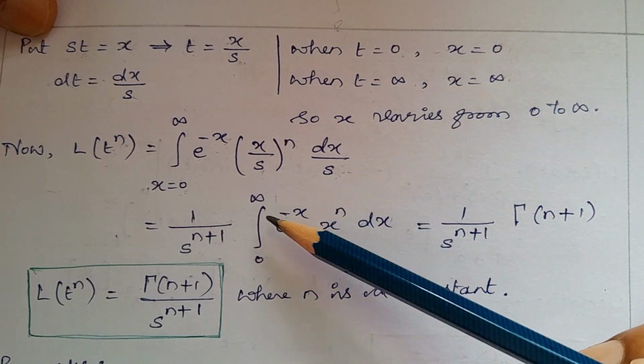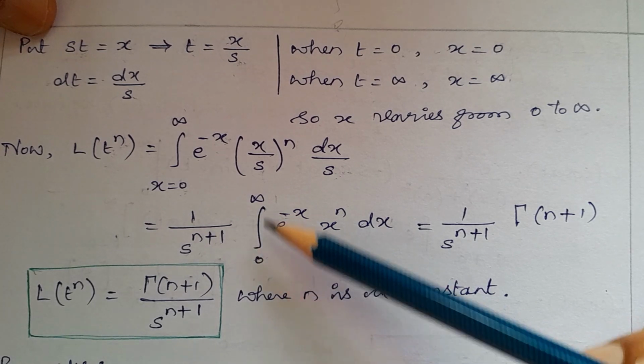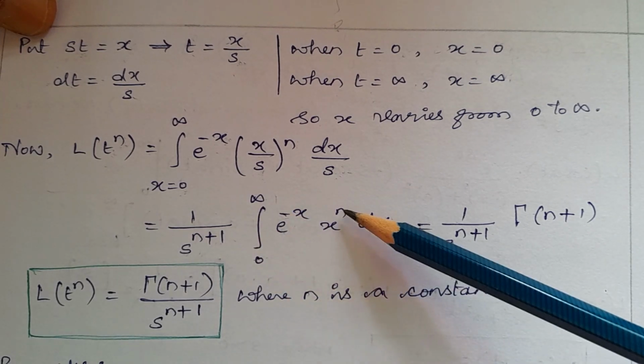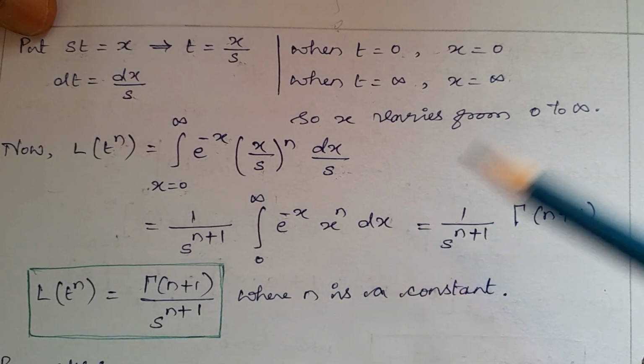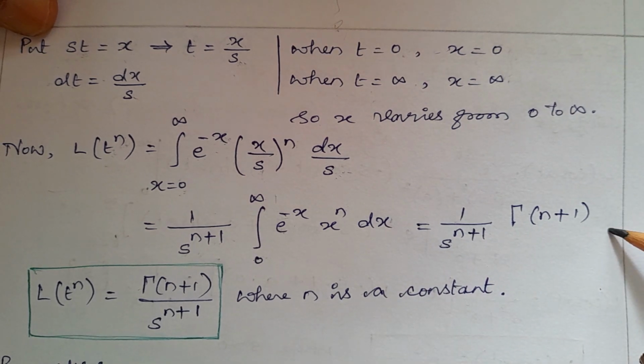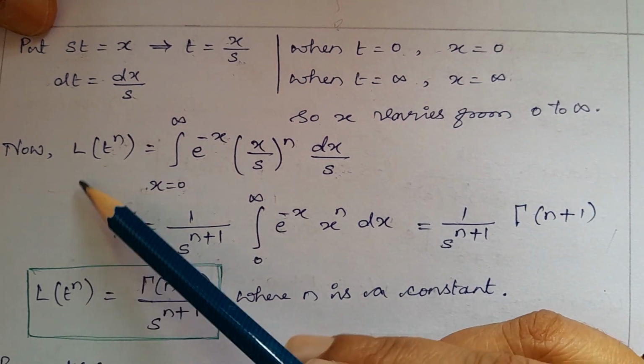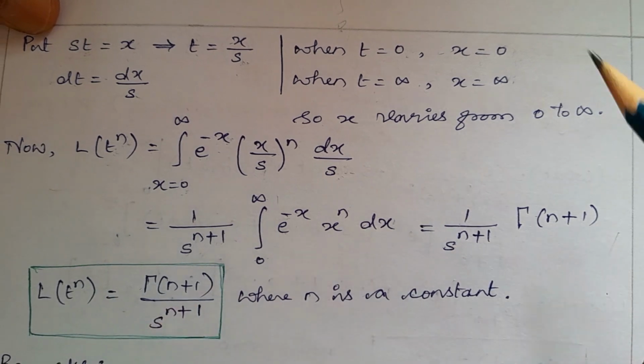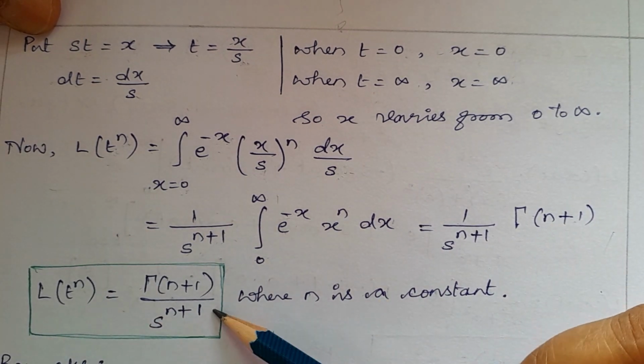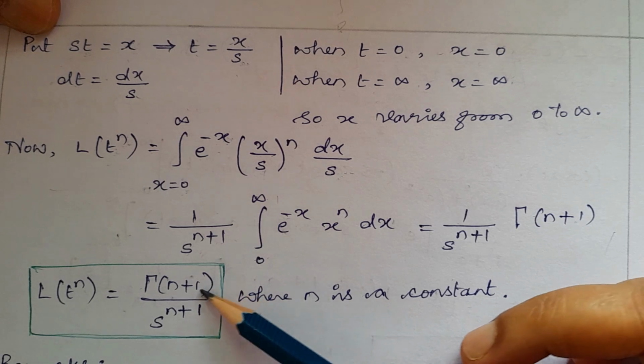So from the gamma function, the integral of 0 to infinity e power of minus x, x power of n dx is nothing but gamma of n plus 1. So Laplace transform of t power of n equal to gamma of n plus 1 divided by s power of n plus 1, where n is a constant.